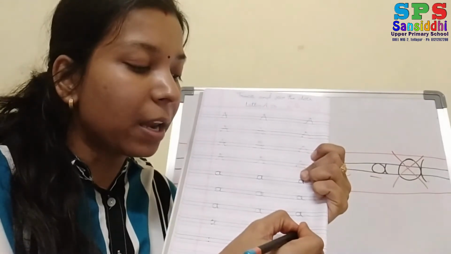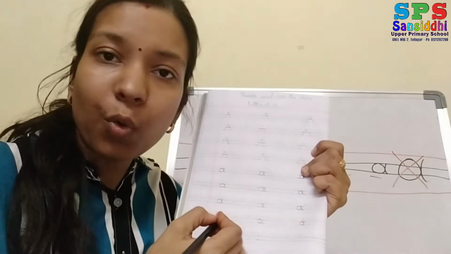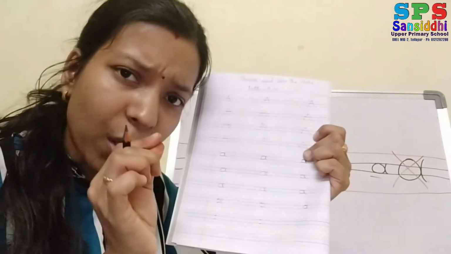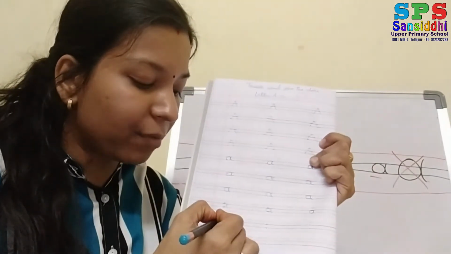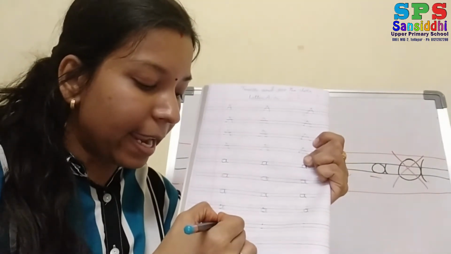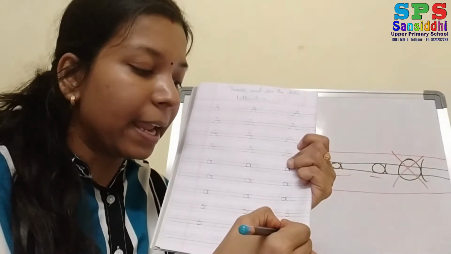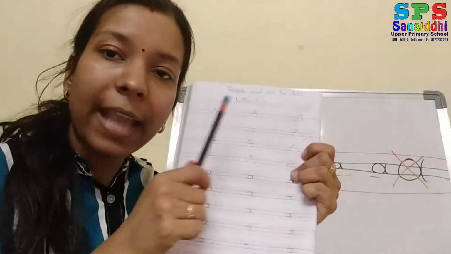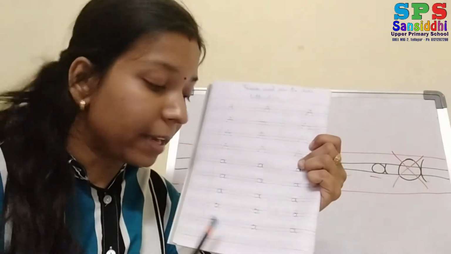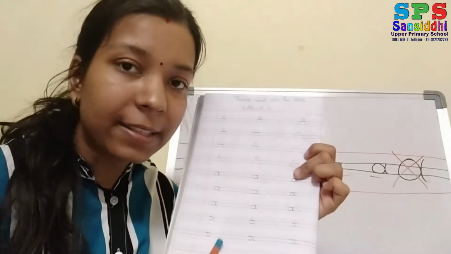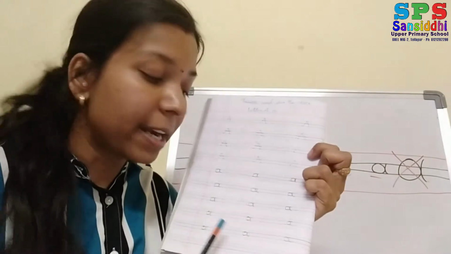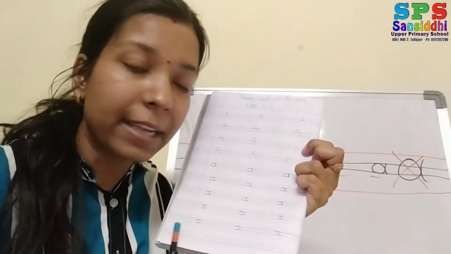A. This is a small letter A. So don't write big, only small. In the middle you have to write small letter A. Okay, small letter A. So capital A and small a. Now you can see how to write capital letter A and small letter A within the lines.